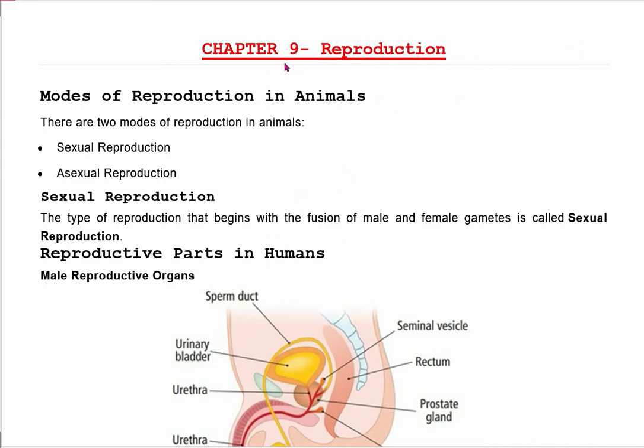Today I am going to start chapter number 9, reproduction. Students, modes of reproduction in animals are as follows. There are two modes of reproduction in animals. Number one is sexual reproduction and number two is asexual reproduction. The first one is sexual reproduction. This type of reproduction that begins with the fusion of male and female gametes is called sexual reproduction.